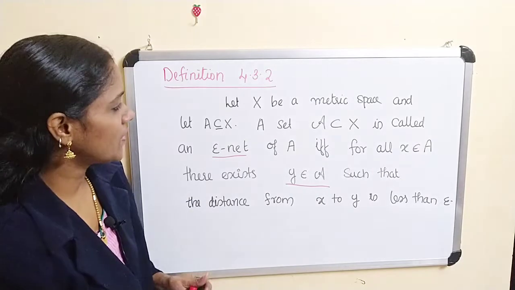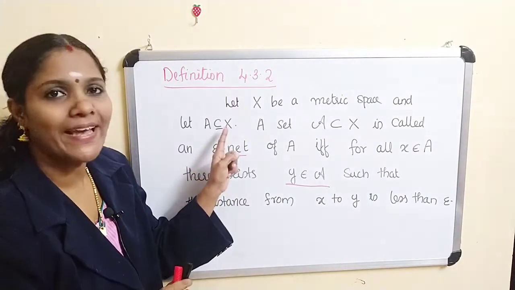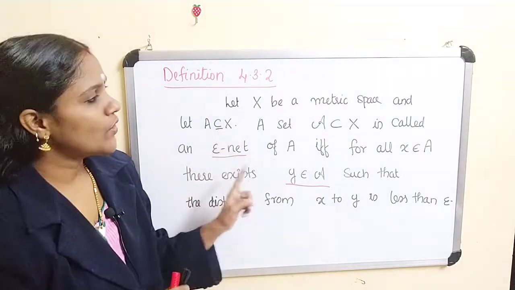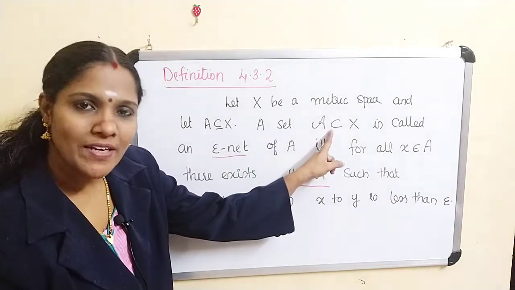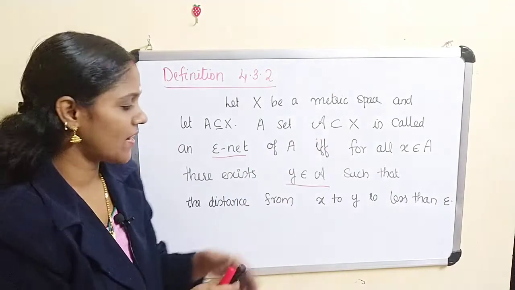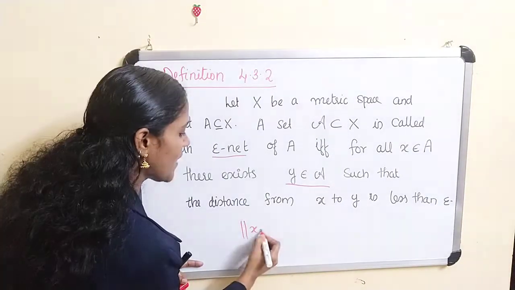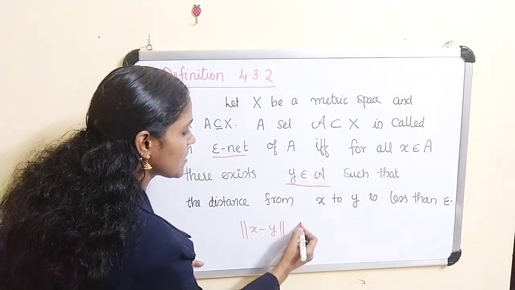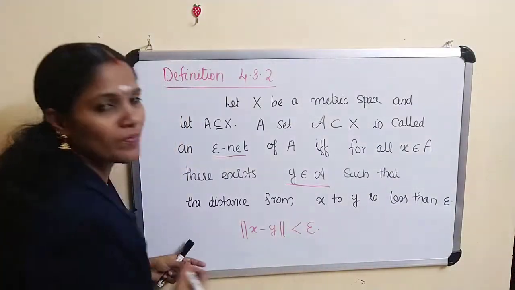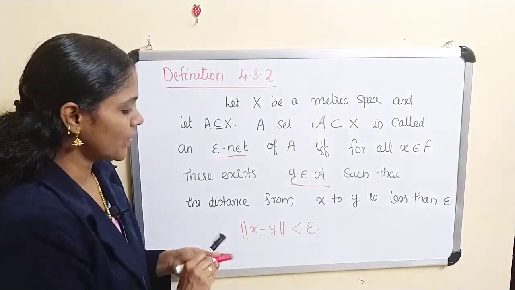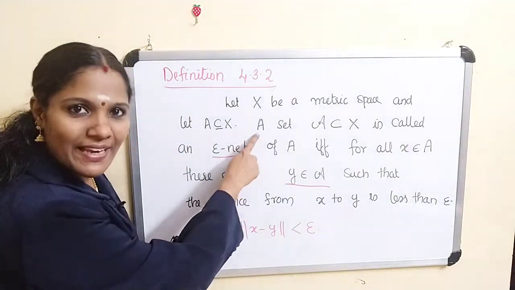That means if you take any x in A, you can find some y in script A such that norm of x minus y is strictly less than epsilon, and this is true for every x in A.